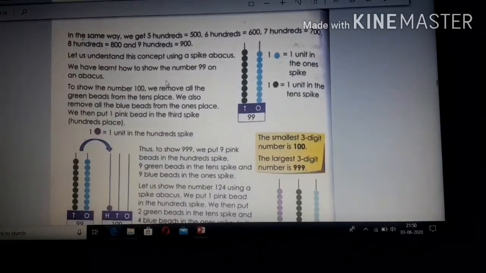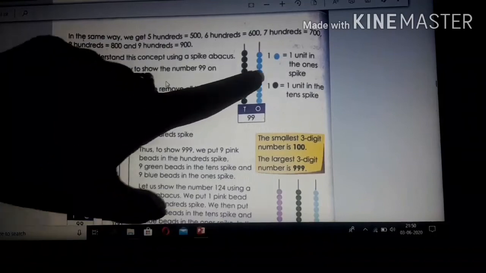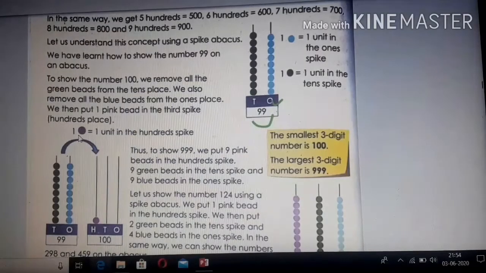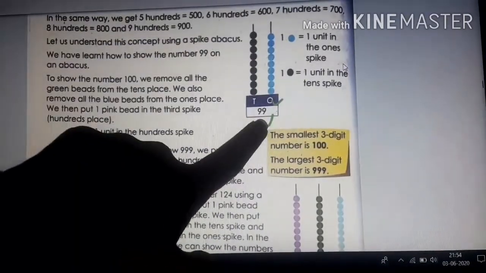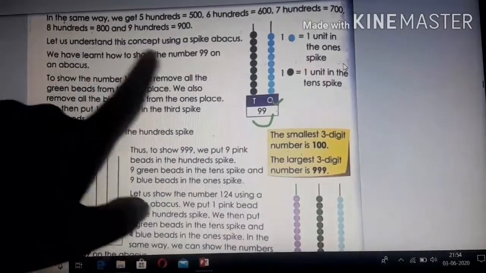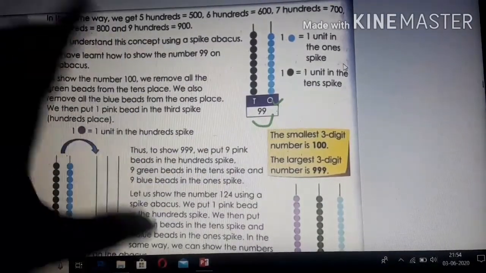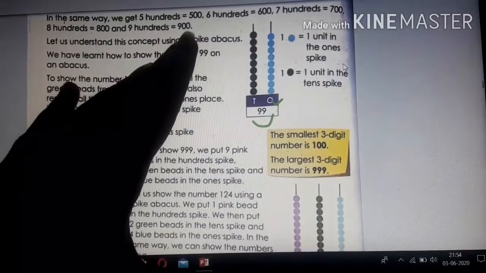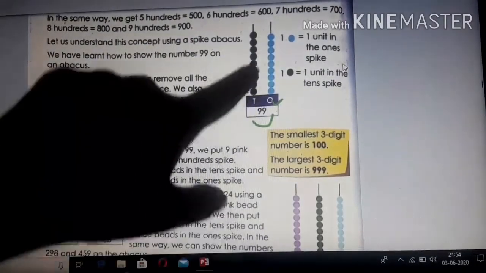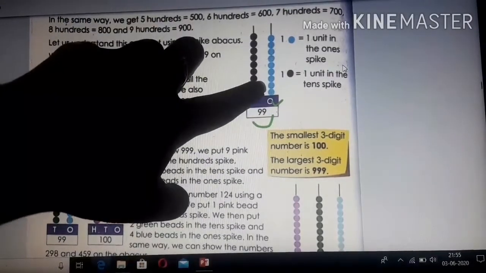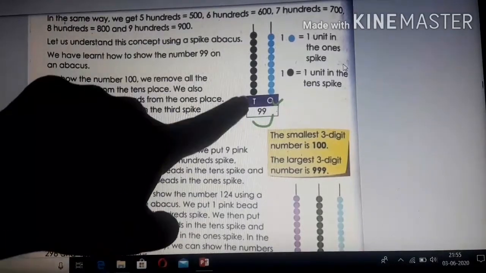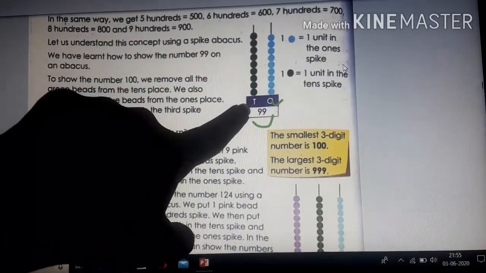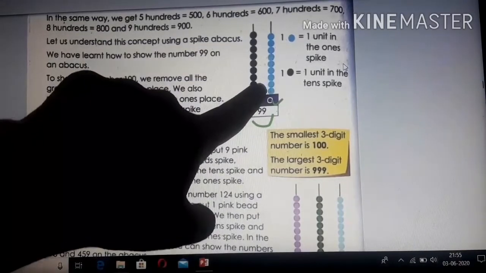Now we will understand the numbers using an abacus. Now children, let's understand the concept of place values using the spike abacus. You can see this abacus. We have to learn how to show the number 99 on an abacus. How can we show the number 99? So children, you can see these blue bits. This is in which place? Ones place. And green bits are in tens place.